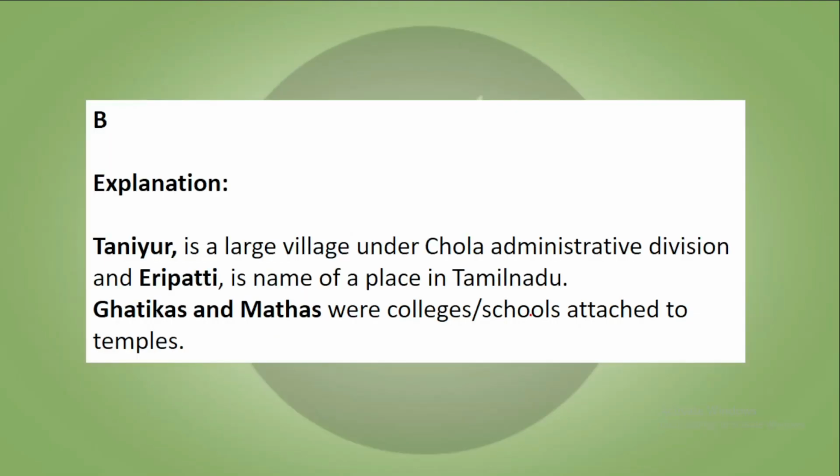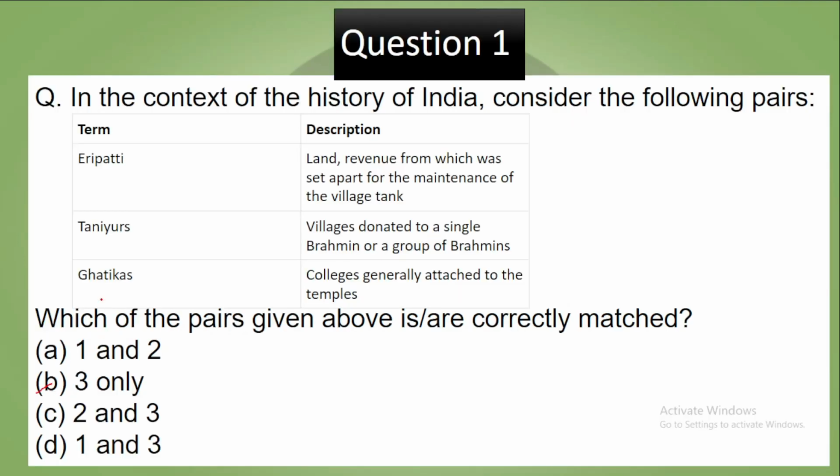Now we look towards the answer. So the correct option was B. Why? Tanure is a large village under the Chola administrative division and Iripati is the name of a place in Tamil Nadu. Then Ghatikas and Mathas, these Mathas were colleges and schools attached to the temples. So therefore 3 only is your correct answer.